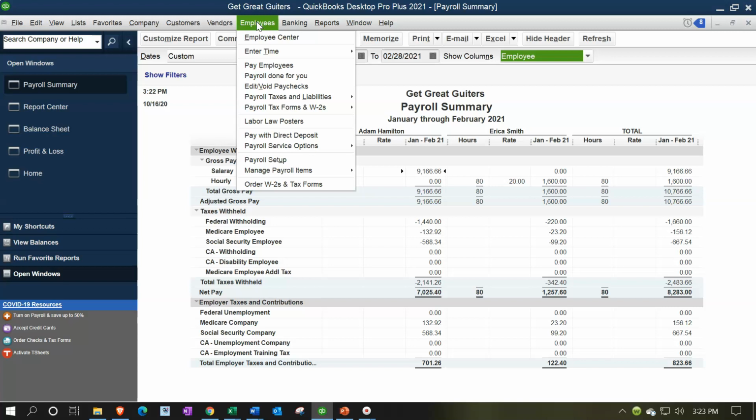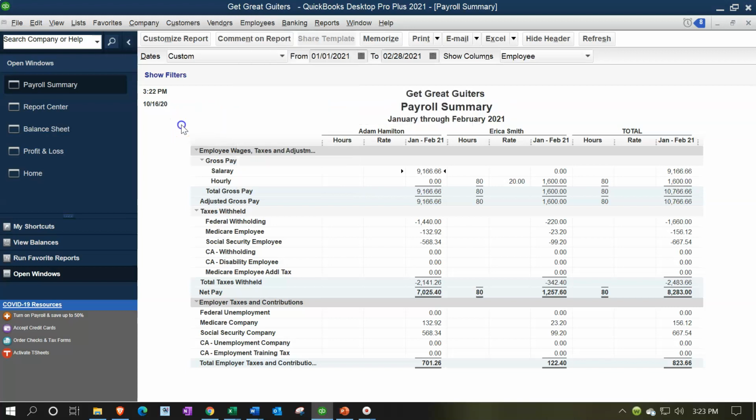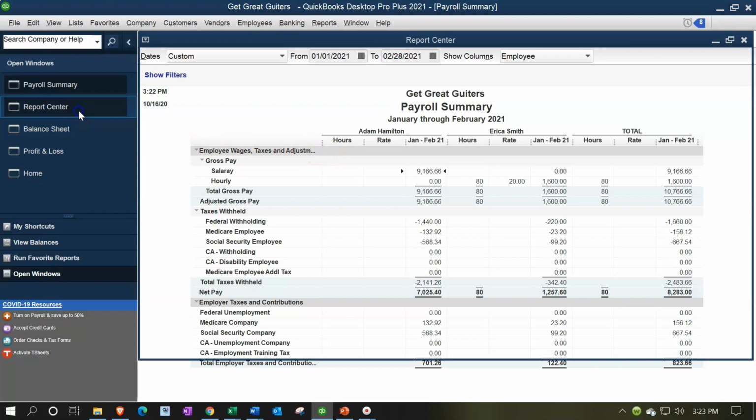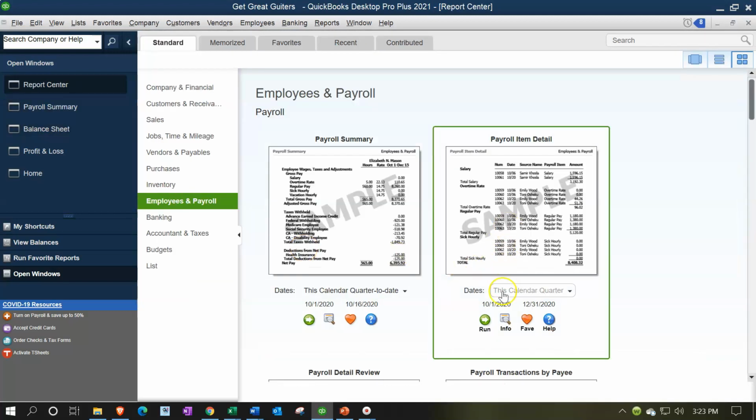If you go to the employee tab up top and you want payroll tax forms for the W-2s and the liabilities and whatnot up here, you could use their system to try to help you generate those forms. But again, you want to understand the process of how those forms are being populated. All right, and then we got the report center, and this is the payroll item detail.